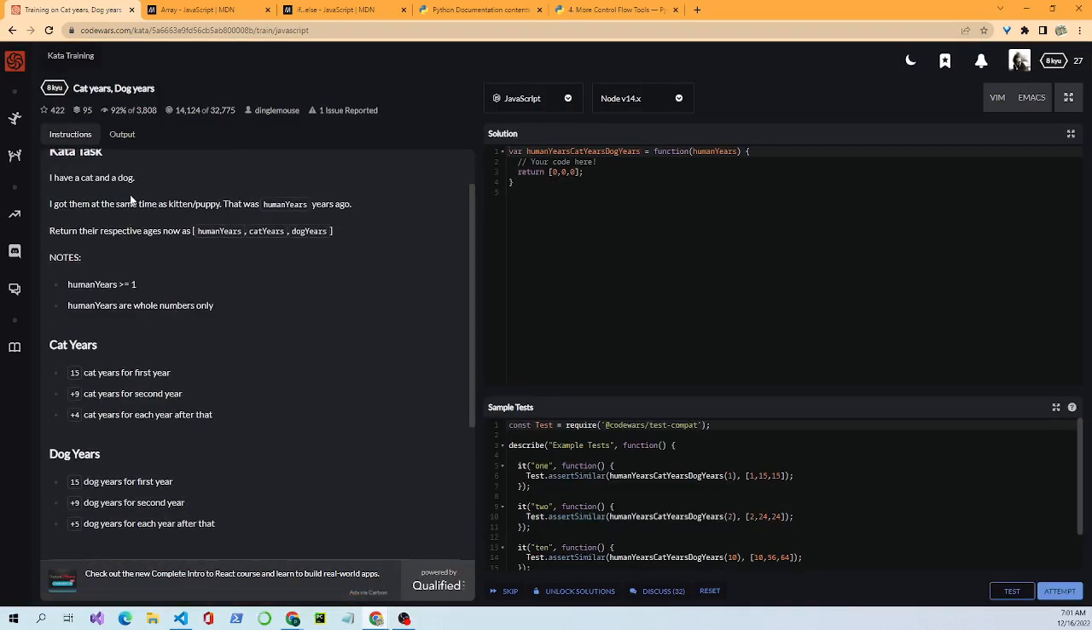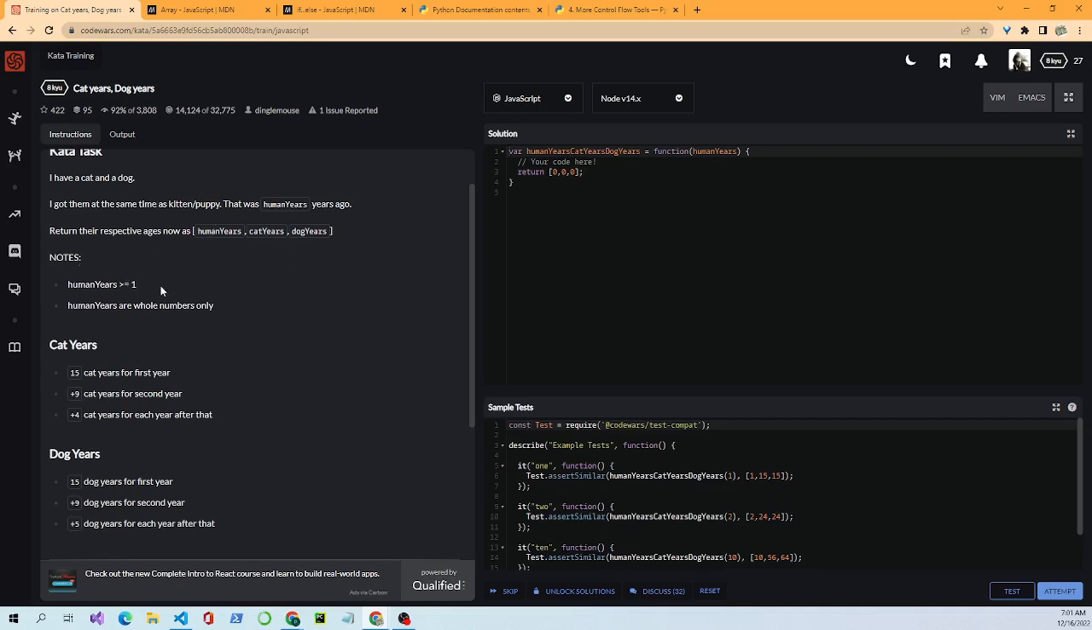Okay, we'll review the instructions. It says, I have a cat and a dog. I got them at the same time as a puppy and a kitten. That was human years ago. Return their respective ages now as an array with human years, cat years, and dog years.